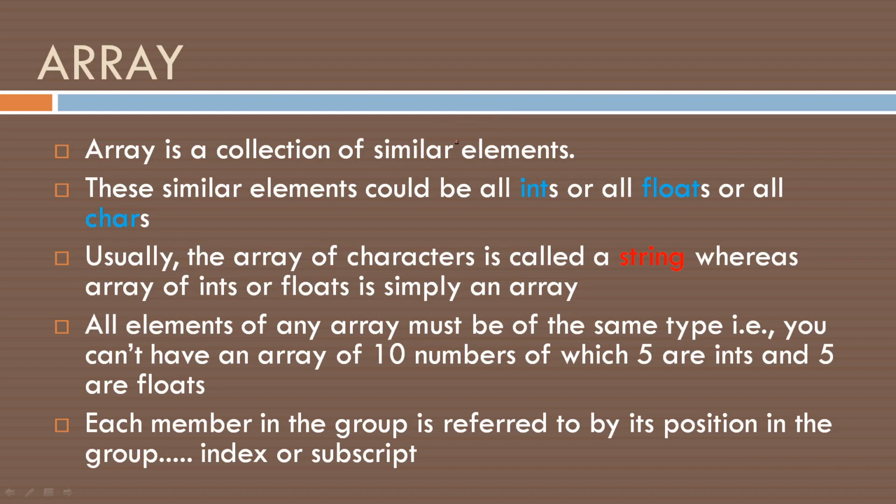So we are saying that an array contains similar elements. These similar elements could be integers, floating point numbers, or characters. Usually, an array of characters is termed a string. When we say an array, we simply mean an array of integers. We store arrays of characters in a slightly different way, which we'll learn in the next session.